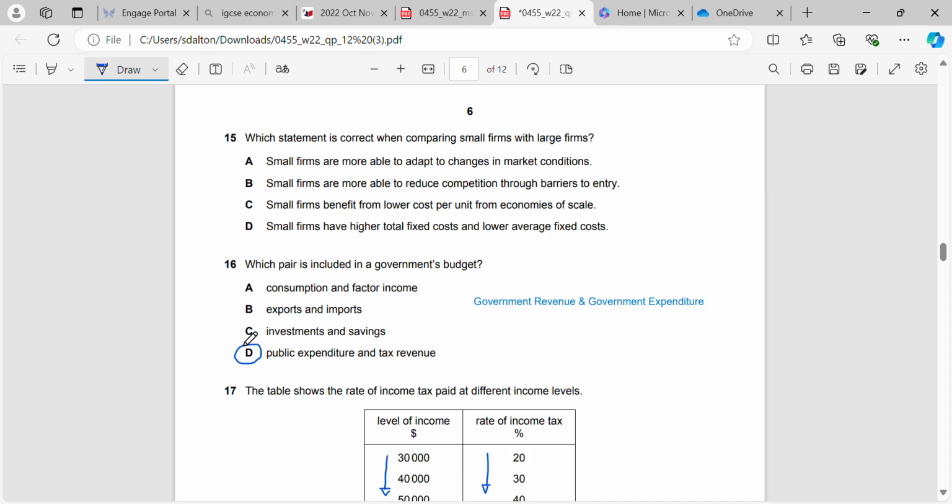Investment and savings is not included in a government's budget. Consumption and factor income is also not included. And exports and imports are not included also. They're included in trade balances.